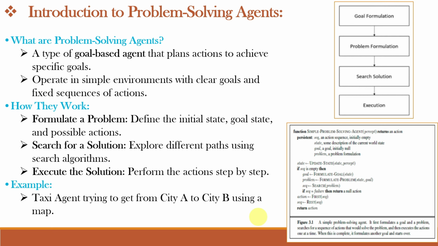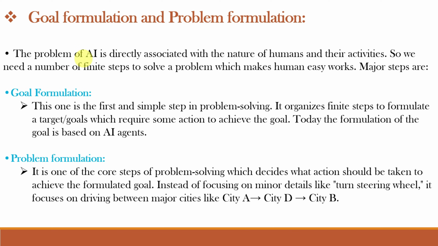Okay, let's go ahead and understand goal formulation and problem formulation in more detail. See, the challenges in AI are closely related to human nature and activities. To make tasks easier for humans, we need a series of clear steps to solve the problems. The steps include goal formulation. This is the first and simplest step in problem solving. It defines a clear target or goal and identifies the actions needed to reach it. Today, AI agents often assist in setting these goals.